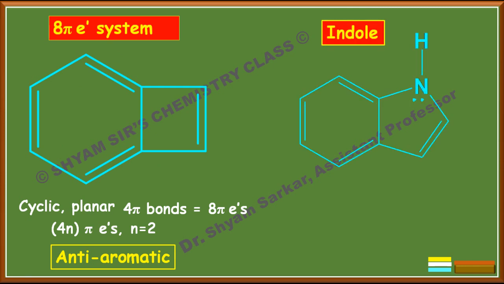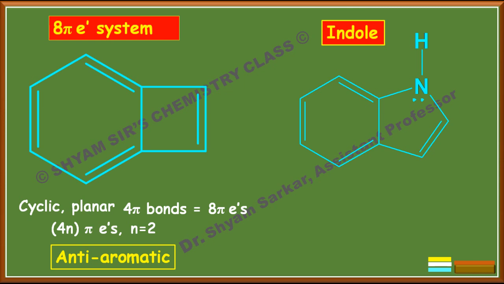Indole derivative. So this is indole. In indole, we will consider the lone pair of the nitrogen atom which is inside the ring. That means it will participate in the conjugation, because this lone pair is in the p orbital, as I showed at the start with the orbital diagram.